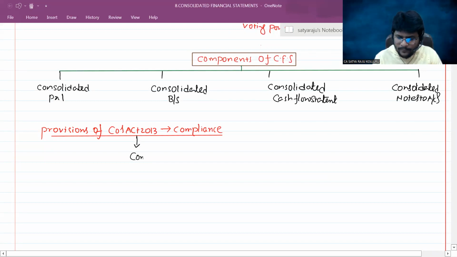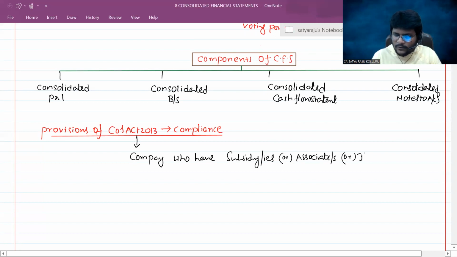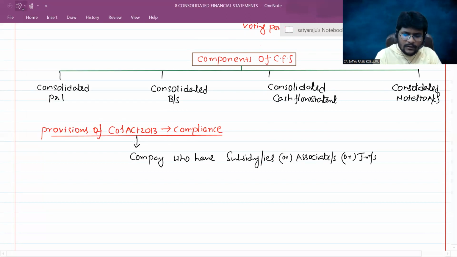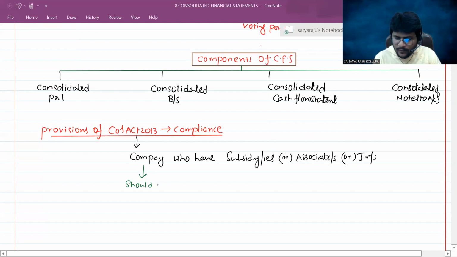So a company who has subsidiary or subsidiaries or associate or associates or joint venture or venturers, then such company needs to prepare consolidated financial statements along with standalone financial statements.